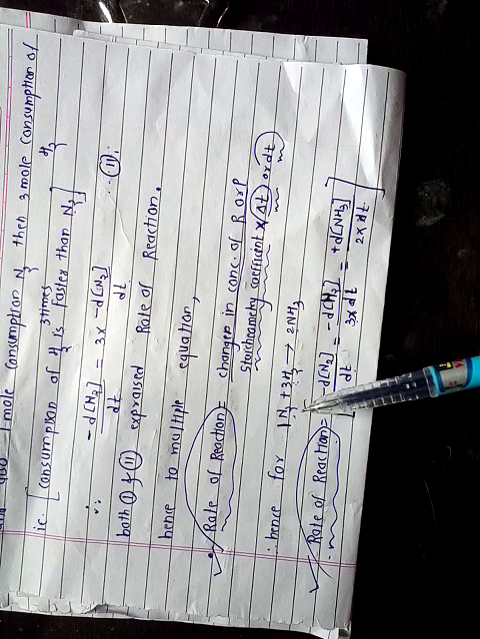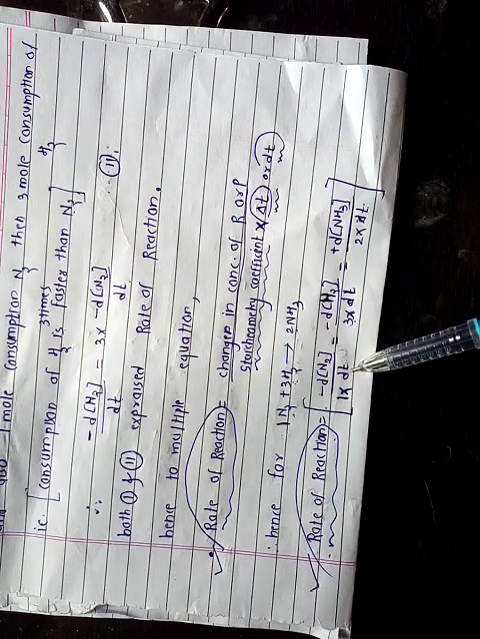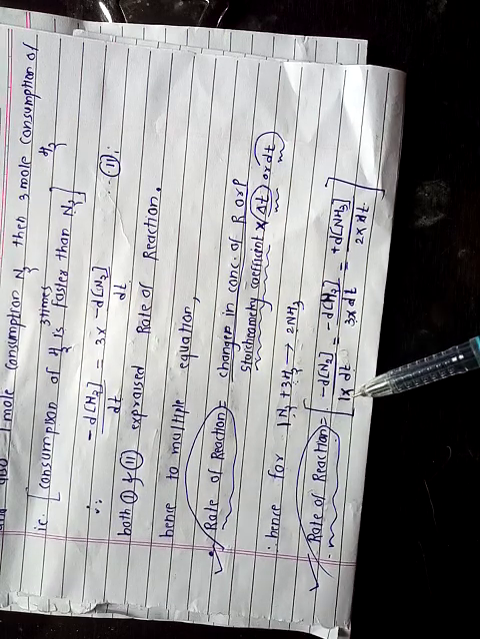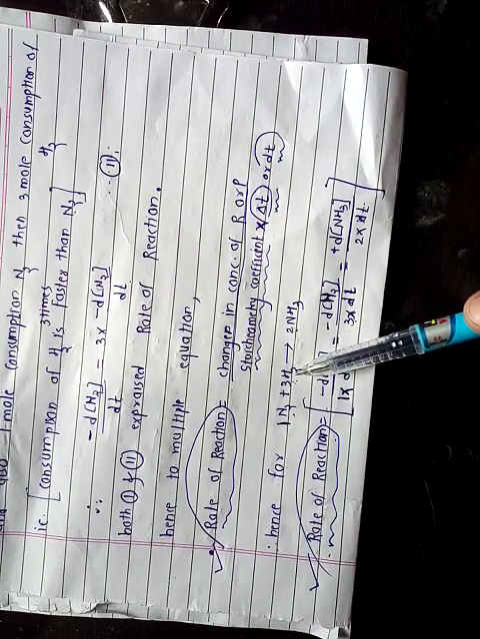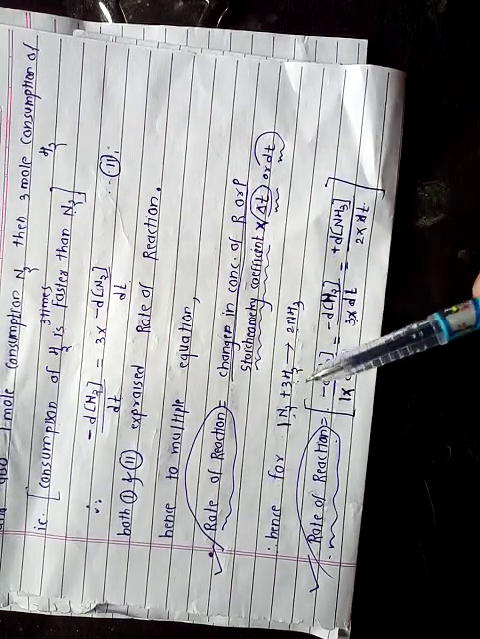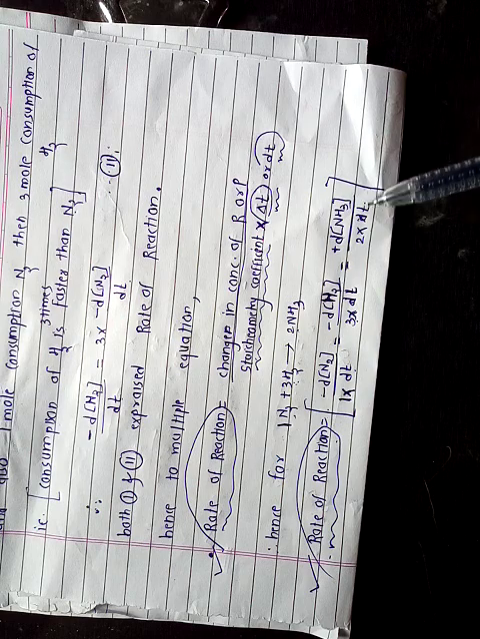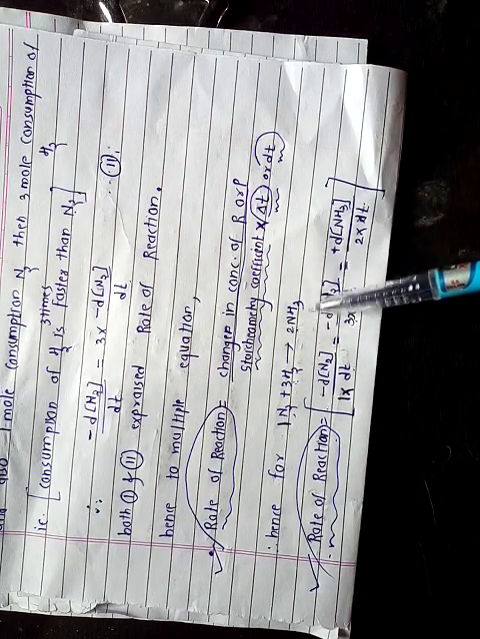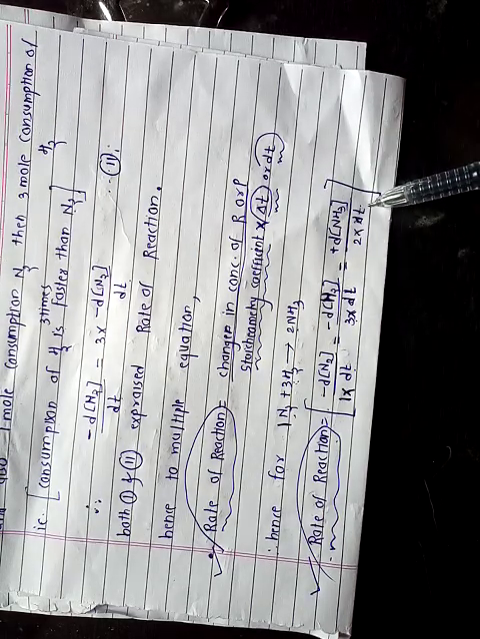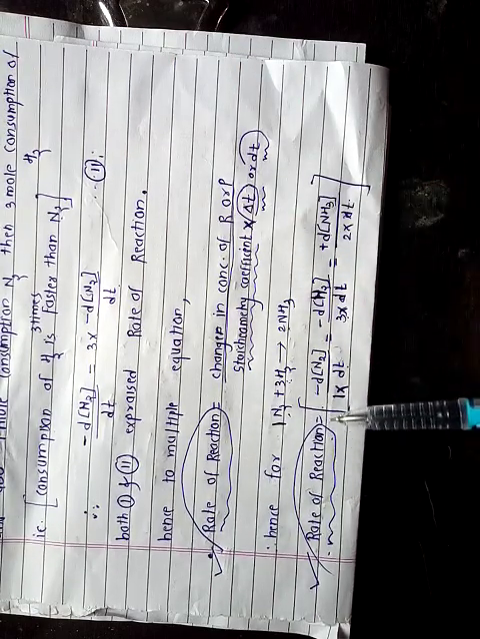If you take nitrogen, minus d concentration of N2 divided by delta T. As the coefficient is 1 here, I write 1. Which is equal to, as H2 is consumed, so a minus sign is there, minus d concentration of H2 divided by dt, divided by 3 because the stoichiometric coefficient is 3 here, which is equal to plus, in terms of concentration of ammonia, plus d concentration of NH3 upon 2 into dt. So with the help of this formula, we write the rate of chemical reaction.